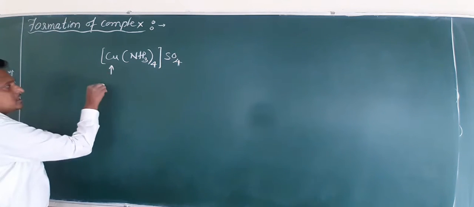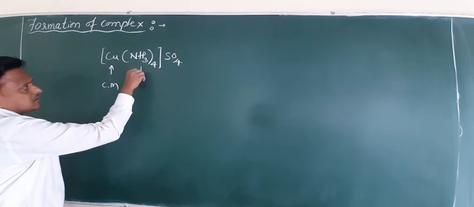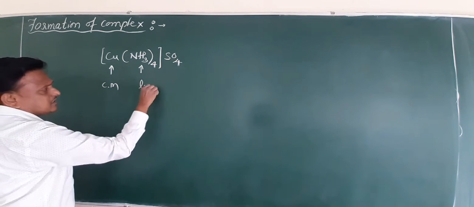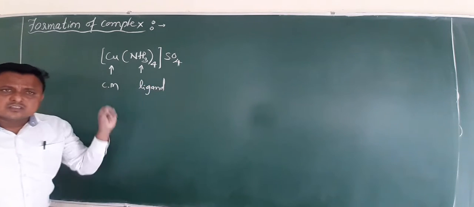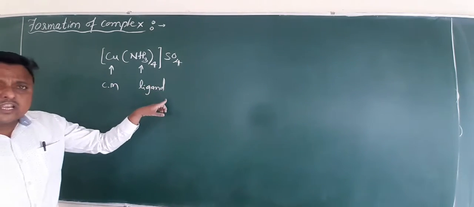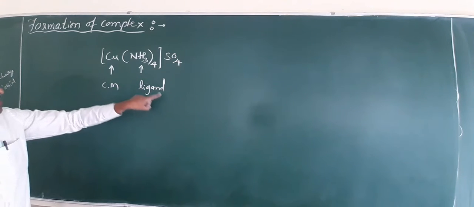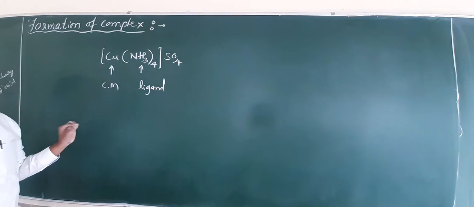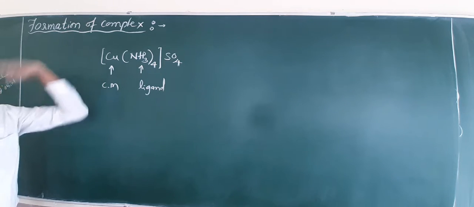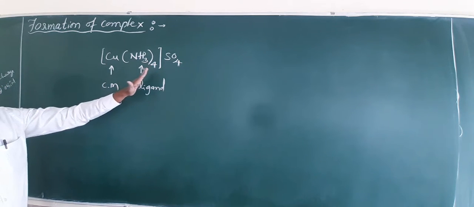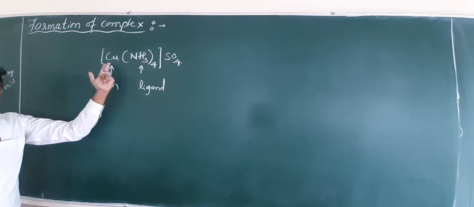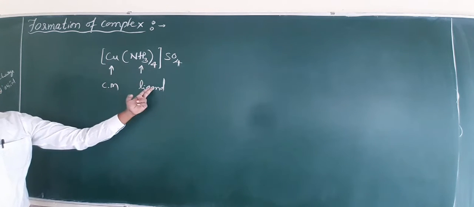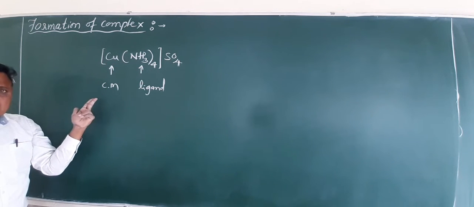Here it is the central metal. This is called the ligand. What are ligands? The ligands donate at least a pair of electrons to the central metal to form a stable species called a complex. A coordination complex is a combination of central metal and ligand, or electron acceptor and electron donor.